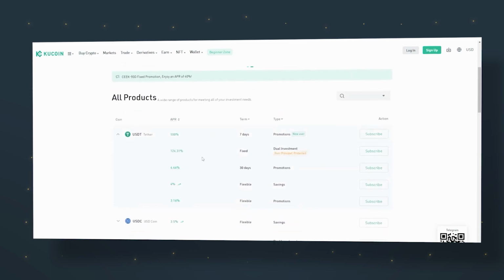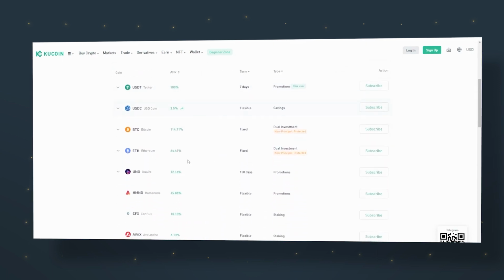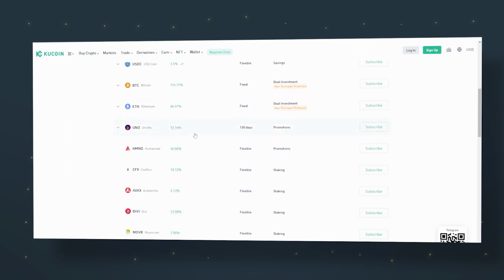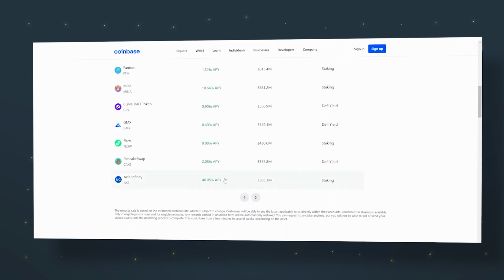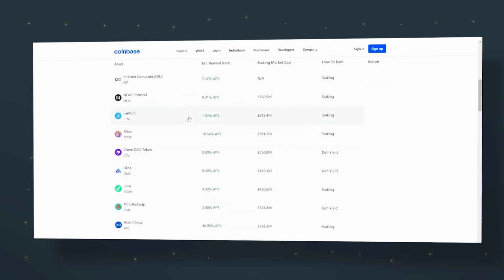But just keep in mind that not everyone knows about these opportunities. There are tons of ways to make money with crypto. If you want to make sure your money doesn't lose its value when it comes back to you, it's smart to pick a coin that you think will go up in value.